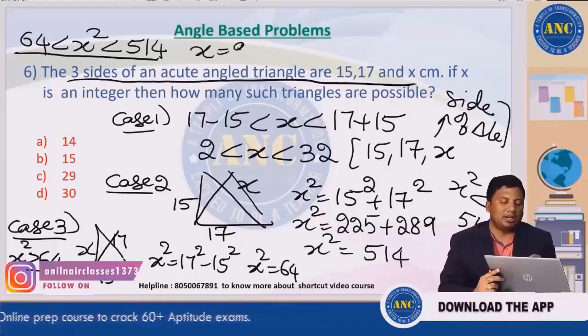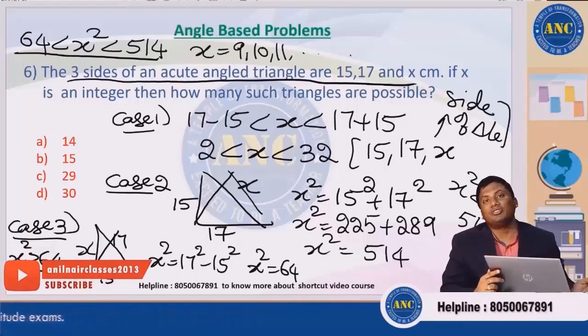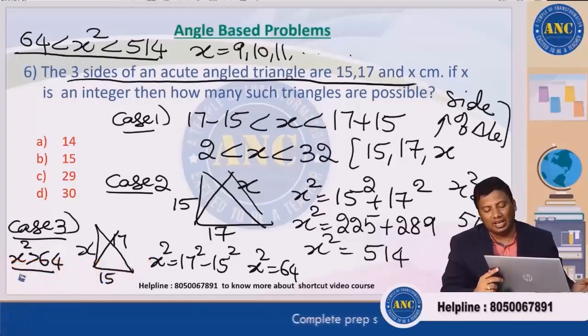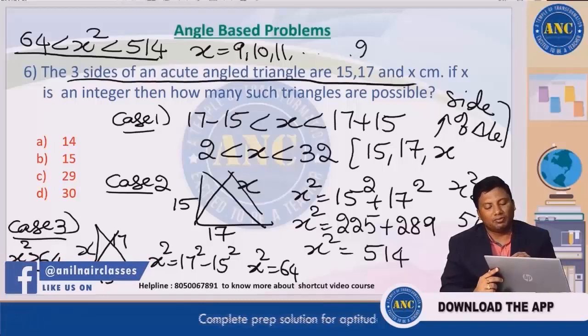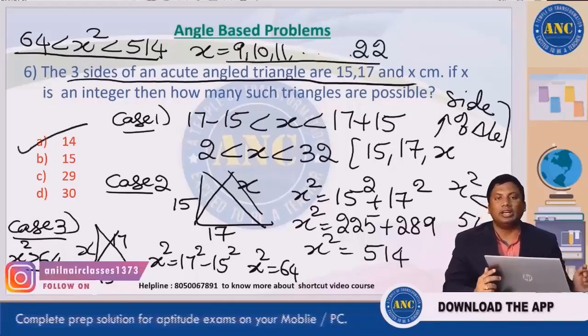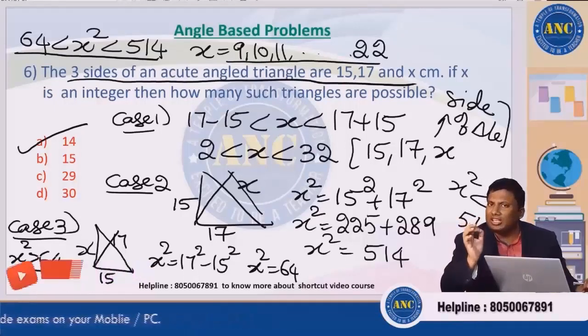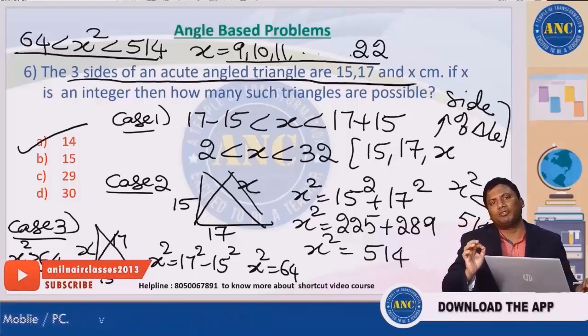x is nothing but 9, 10, 11 and so on. 23 square is 529, 22 square is 484. So x goes from 9 to 22. Total 14 acute angled triangles are formed. Very, very easy to understand without using formulae.